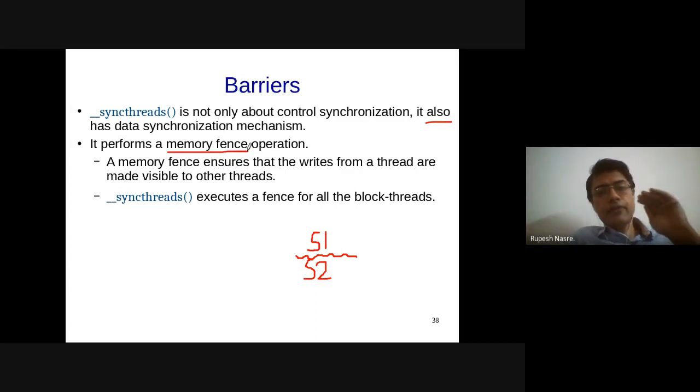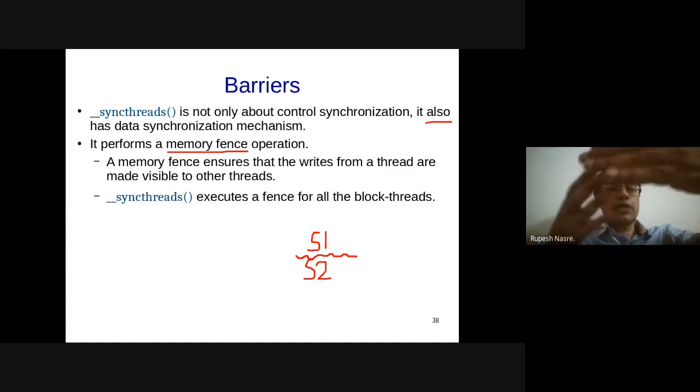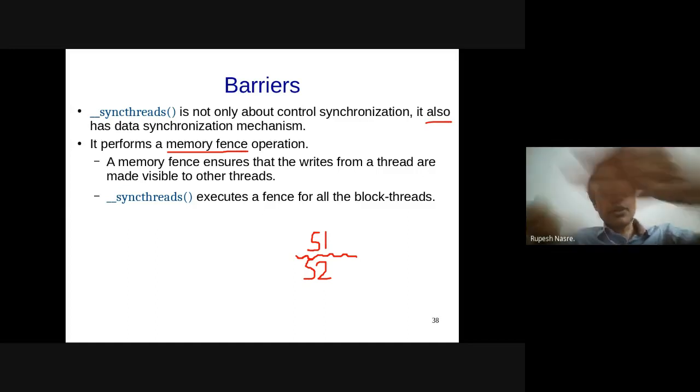But if I have a sync threads, then that sync threads internally has a memory fence operation, which ensures that if you have some local data, some invalidations in the local cache, all of those are going to be pushed to either the last level cache or some cache which is common across all the threads. Since sync threads is at the thread block level, there is L1 available. So as long as you push it to L1, it is going to be accessible to the other threads. If that L1 is partitioned for each thread, then it is going to go to L2 and so on.